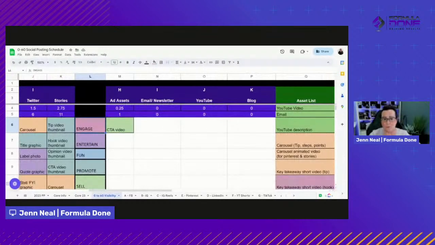If you are repurposing content that maybe isn't great to begin with, or is just all teachy or all "here's my authority" and selling, what happens is people tune out. Absolutely tune out.